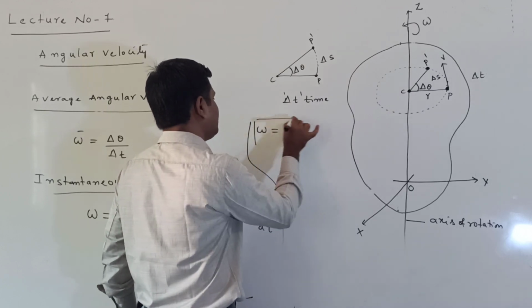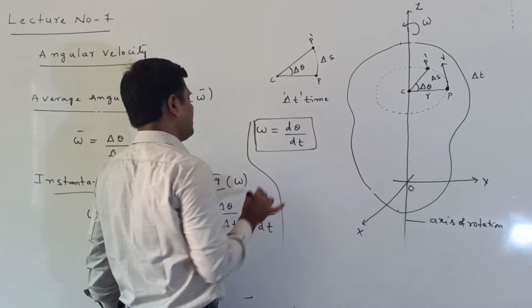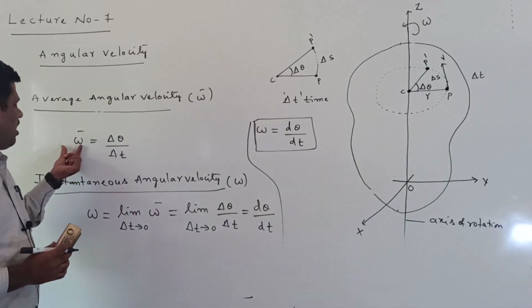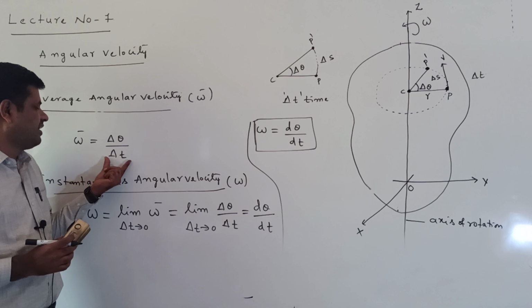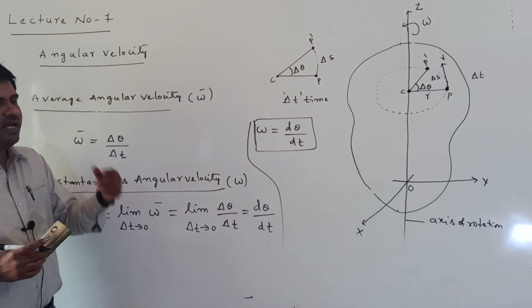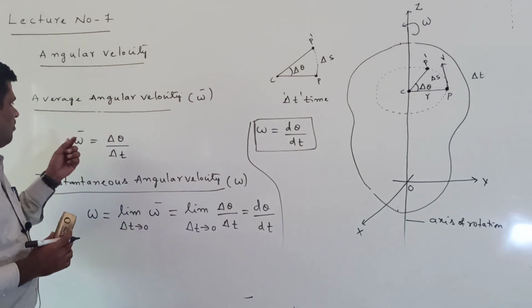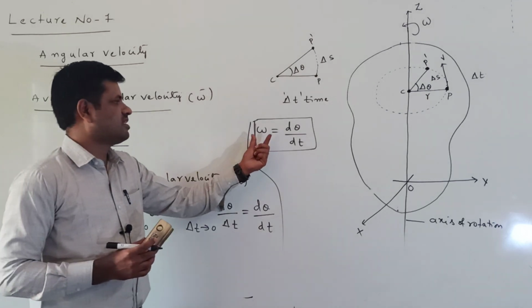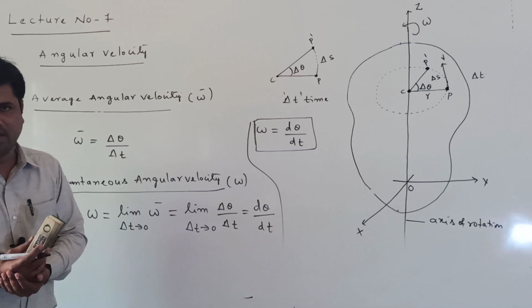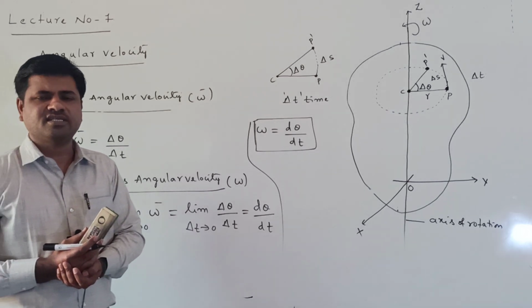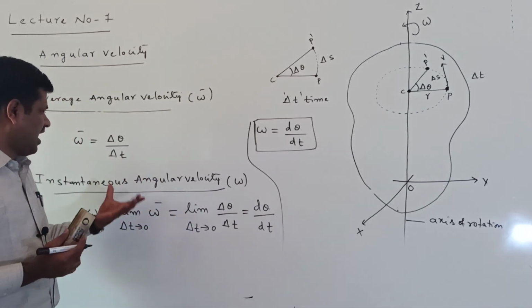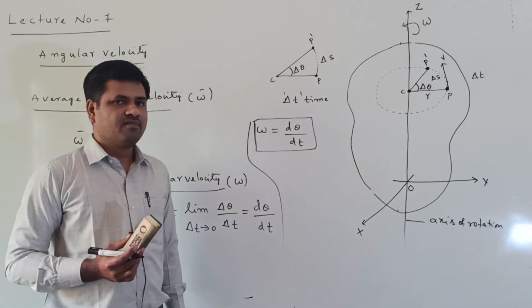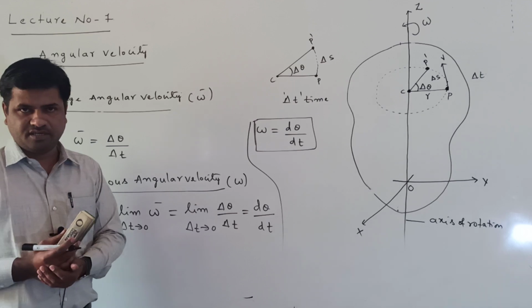Omega is equal to d theta by dt is called the instantaneous angular velocity, or omega bar is equal to delta theta by delta t is called the average angular velocity. Here omega bar represents the average, and omega represents the instantaneous angular velocity. What is meant by instantaneous angular velocity? The angular velocity at a particular instant of time is called the instantaneous angular velocity.